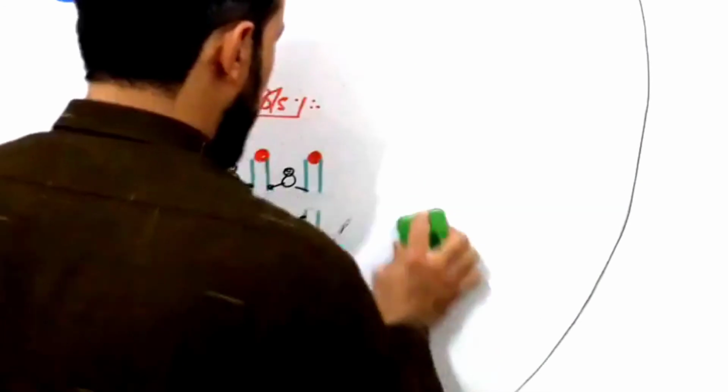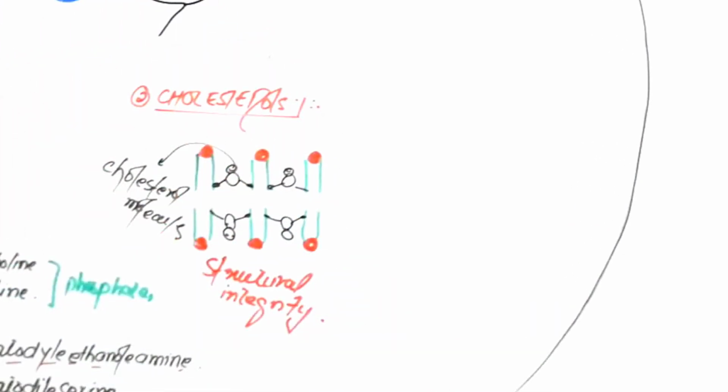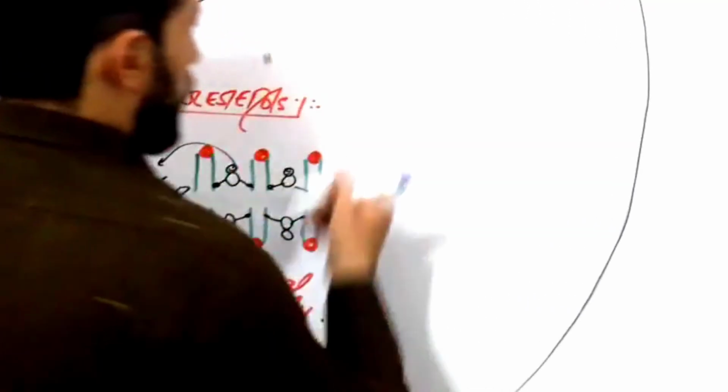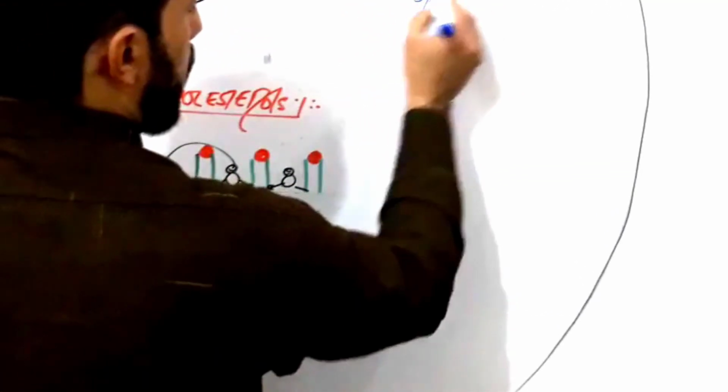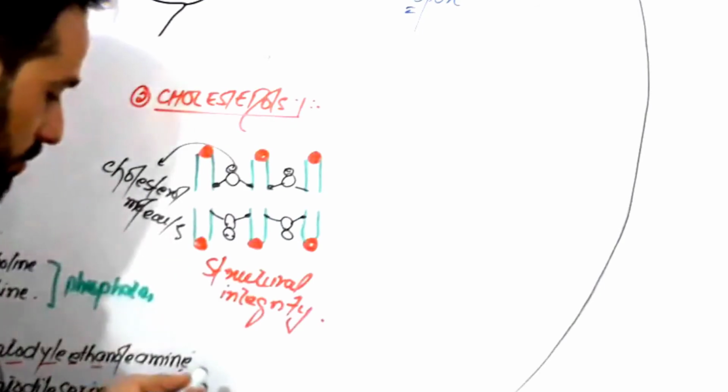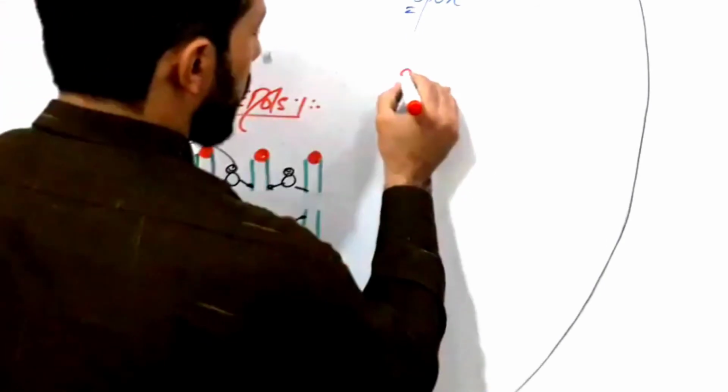Next, the next important thing. This was all about the lipids of the cell membrane. So for transportation, look carefully friends, which molecules can easily transport through the cell membrane, which molecules can go out and which molecules can come in, right? So look, I will draw a cell membrane here.